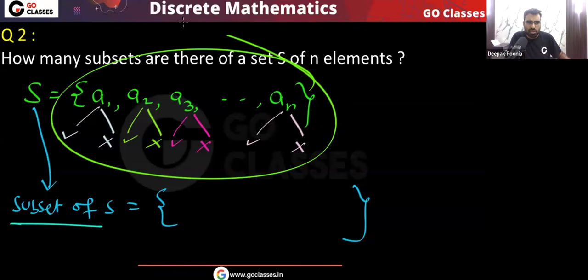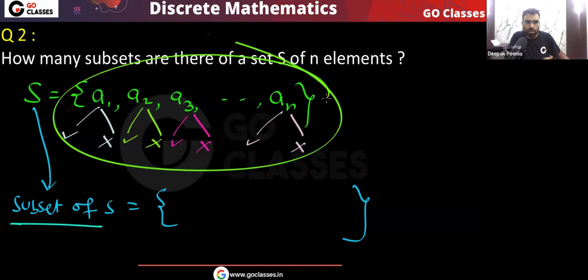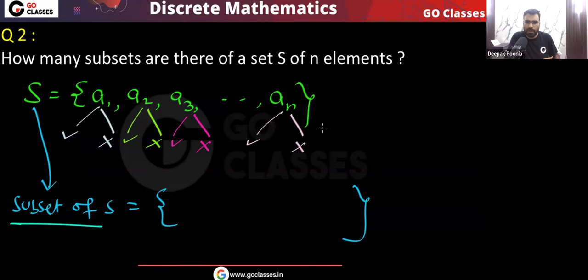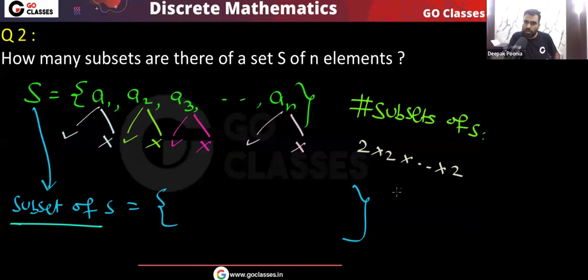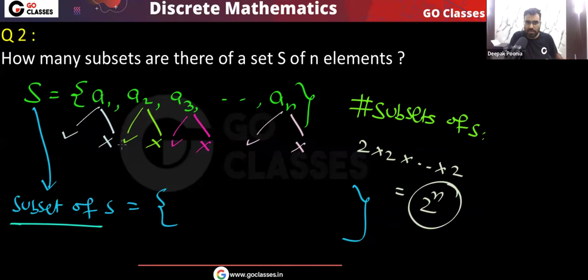And every element has two choices. So finally, the number of subsets that I can create will be equal to 2 into 2 into 2 and so on, 2 power n. Very simple. So here I can say the number of subsets of S will be equal to 2 multiplied by 2 multiplied by 2, a total of n times, that is 2 power n, because for every element of this set S we have two choices: either we take it in the subset or we don't.